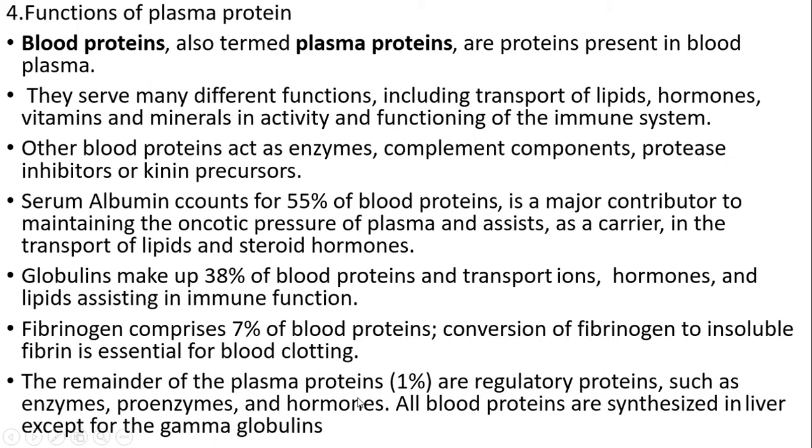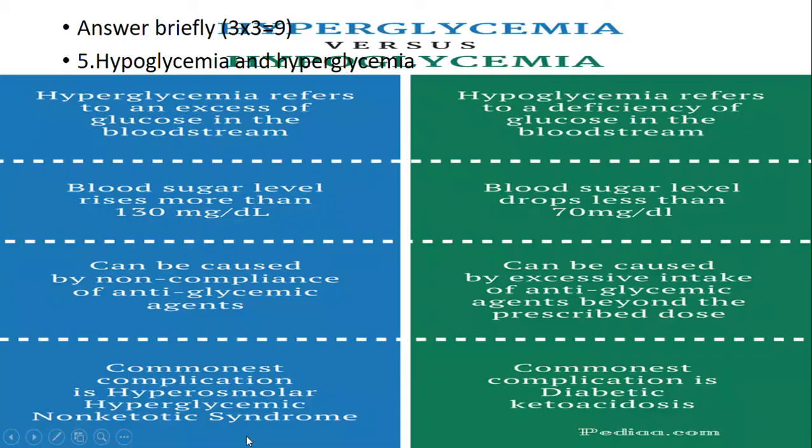The remainder of plasma proteins are regulatory proteins, enzymes, proenzymes and hormones. All blood proteins are synthesized in the liver except for gamma globulin.